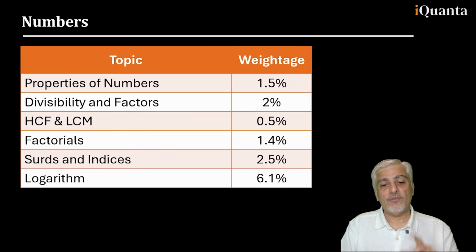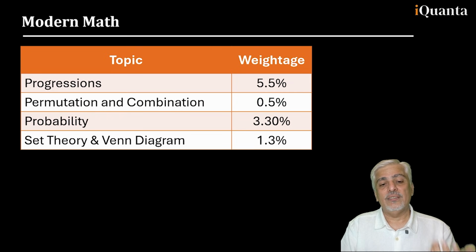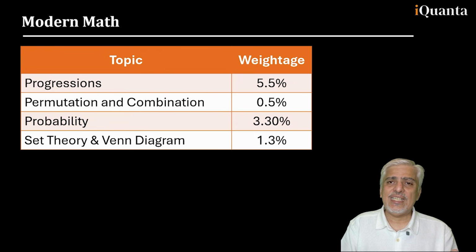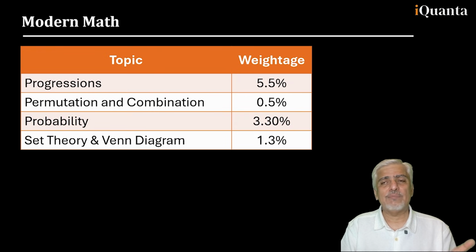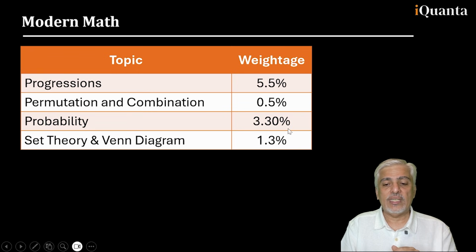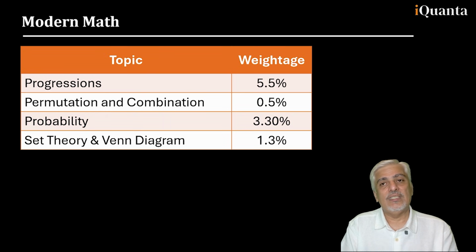So that is one area for me which is very important from numbers. You should do them very well. The last in modern maths, progressions, I keep over here. Somebody would keep it somewhere else, doesn't matter too much. Important topic of progression. Probability, there's definitely an error over there. Probability is 0.5 and permutation combination is 3.3%. That's vice versa, so please excuse us for that. And progressions will be one very, very important area. You'll have to really work well with that topic.